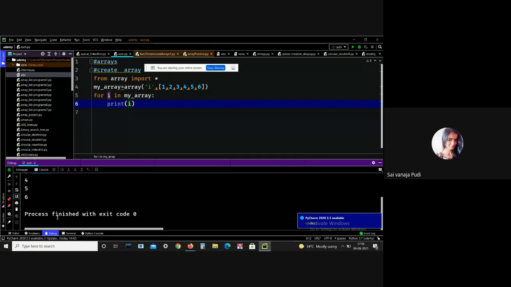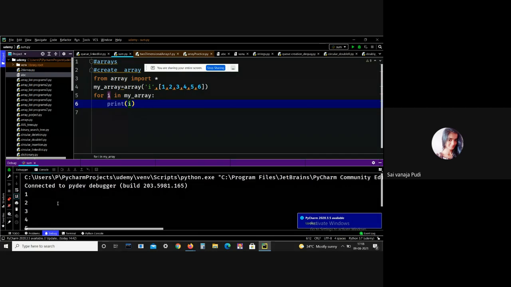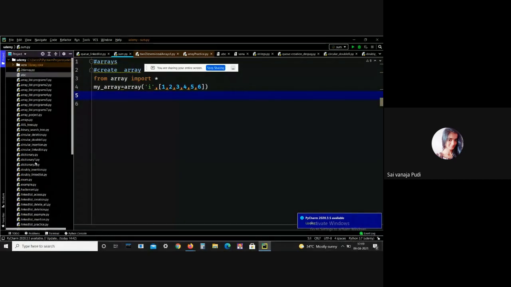See, I got the result 1, 2, 3, 4, 5, 6. It means here I created one array and traversed it. This is how we can create an array. Here I gave the data type i, which means we can only store integer values. This is how we can create an array.